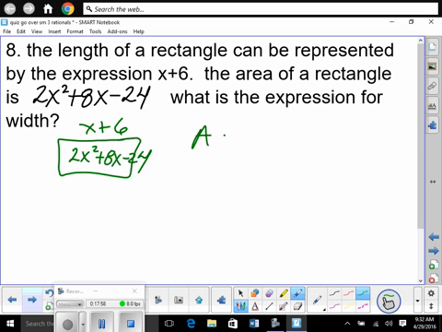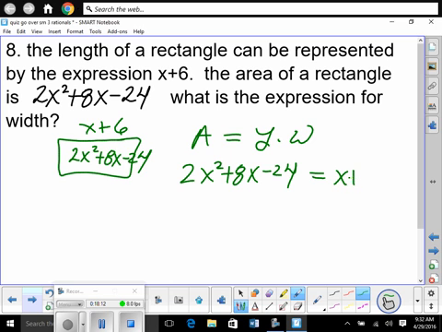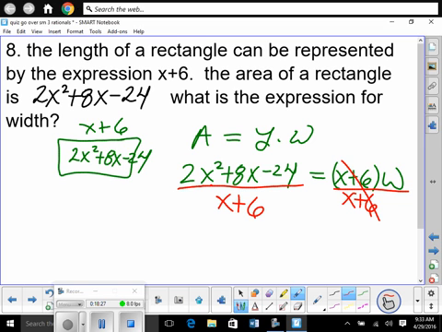So, isn't area, guys, length times width? Right? So let's put in what we know. Isn't our area 2x squared plus 8x minus 24? That's equal to our length, which is x plus 6, times our width. We're solving for width. What do we do? We'll get width alone. Isn't this multiplied? Divide by x plus 6. Don't we just simplify that now? Right?